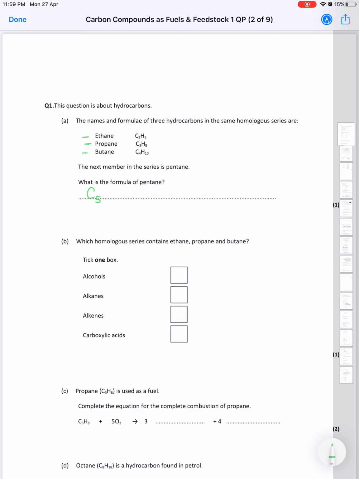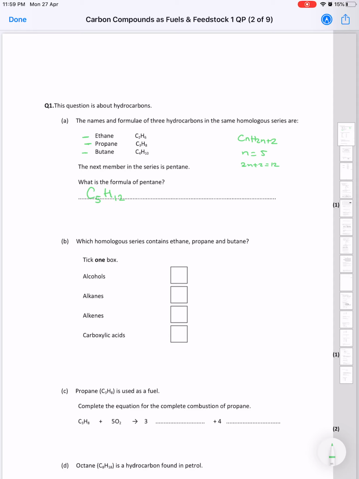How many hydrogen atoms would it have? This brings me back to the general formula of the alkane homologous series, which is CnH2n+2. Since n equals 5, 2n plus 2 will be 12. So it should be C5H12, which is pentane.